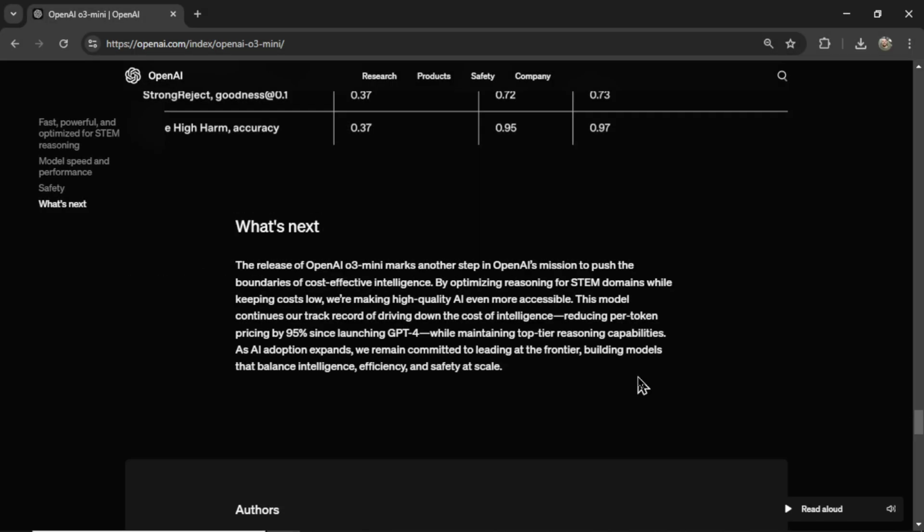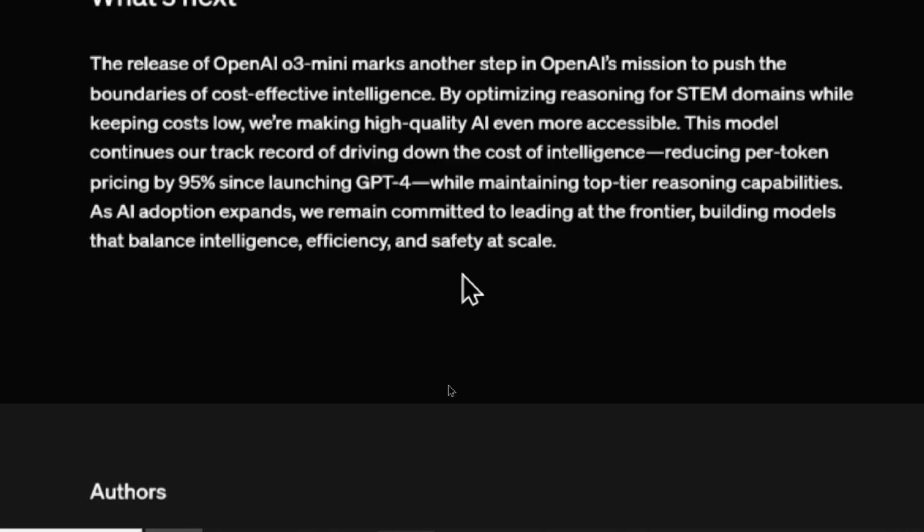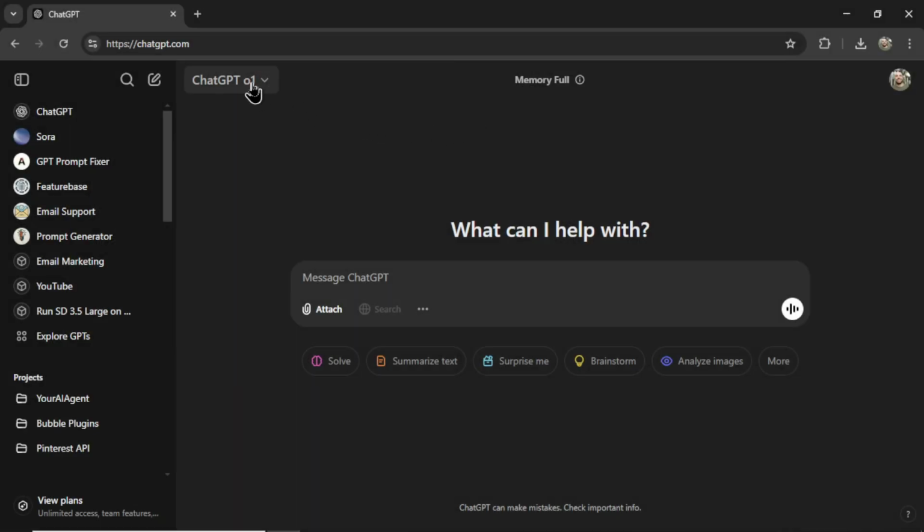GPT-4. It's interesting that they're talking a lot about pricing with that recent release of DeepSeek. I think that's on everybody's mind right now. As AI adoption expands, we remain committed to leading at the frontier, building models that balance intelligence, efficiency, and safety at scale. Okay, let's test out that new model.